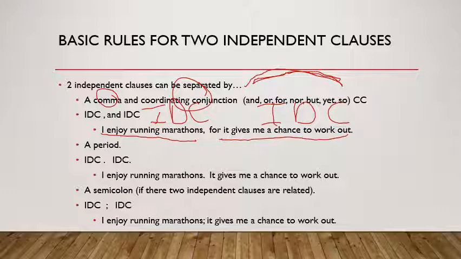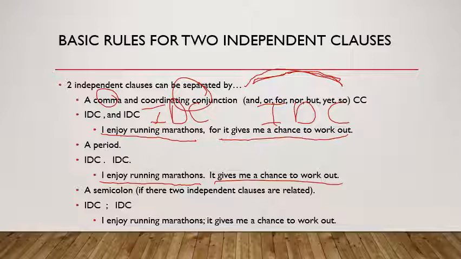Our second rule, if I have two independent clauses, so I have the same independent clauses here. I enjoy running marathons. It gives me a chance to work out. The easiest thing I can do between two independent clauses is put a period, right? So that's my second rule. That's easy. If I have two independent clauses, I can join them with a comma and a coordinating conjunction, or I can simply put a period between them because they are two complete thoughts.